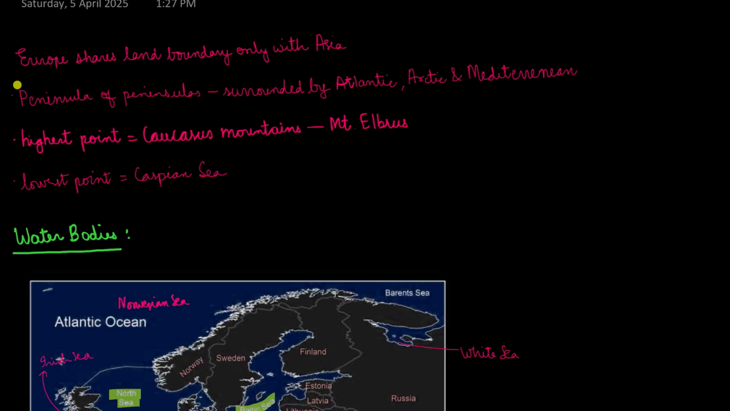So Europe is called the peninsula of the peninsulas. A peninsula is basically a landmass which is surrounded on three sides by water bodies. India is also a peninsula because towards our west we have the Arabian Sea, towards our right we have the Bay of Bengal, and towards the south there is the Indian Ocean. On similar terms, Europe is called the peninsula of peninsulas. It is surrounded by the Atlantic towards its west, Arctic to the north, and Mediterranean to the south.